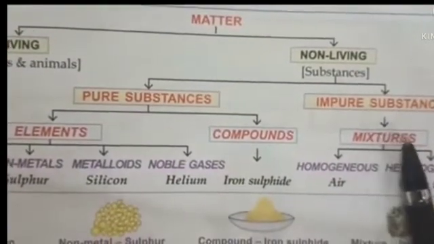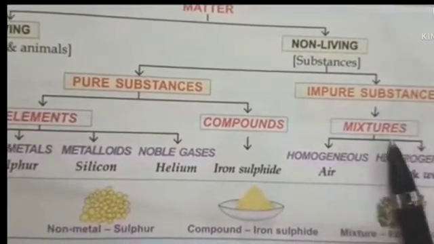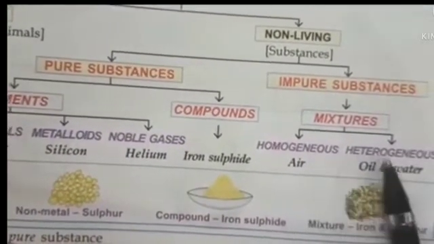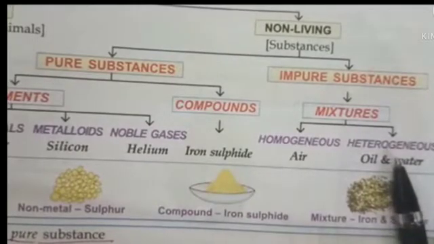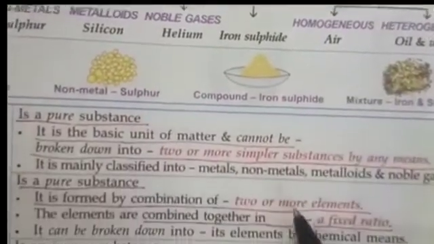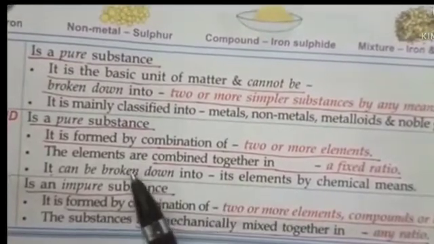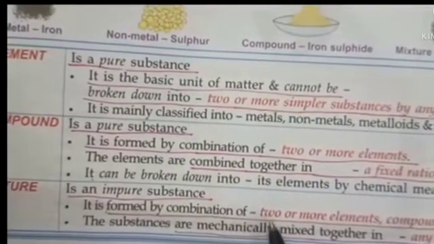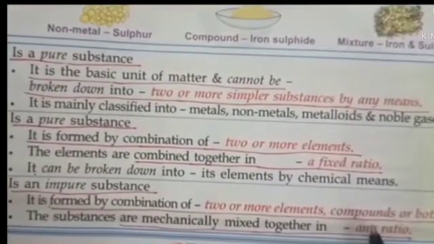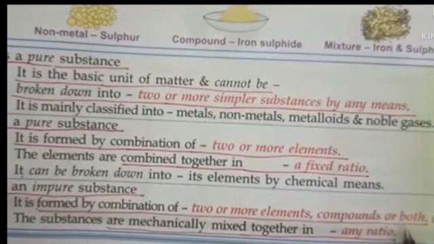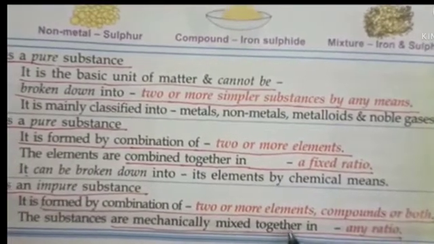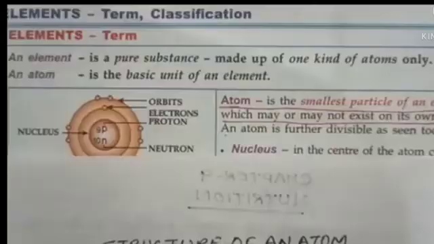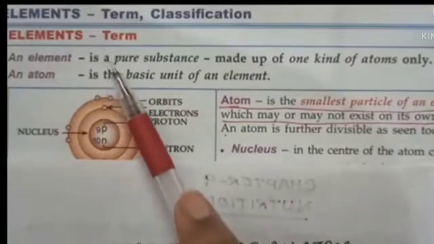Next are impure substances. Impure substances consist of mixtures, and there are two types of mixtures: homogeneous mixture and heterogeneous mixture, which we will discuss later on. Now first look at the definition of mixture. A mixture is an impure substance formed by the combination of two or more elements, compounds or both, which are mechanically mixed together in any ratio. Okay, now next page.